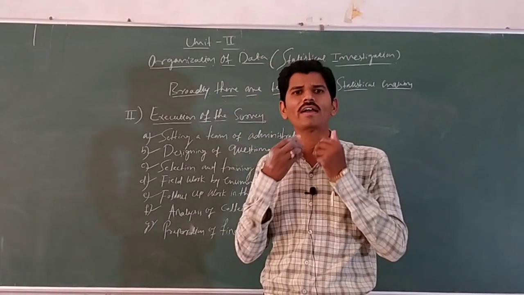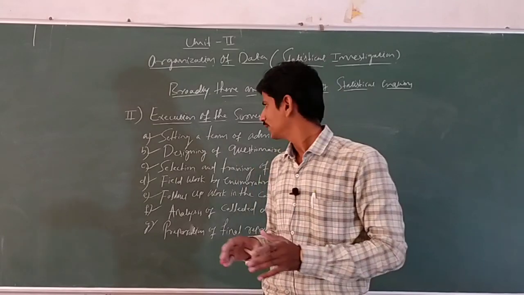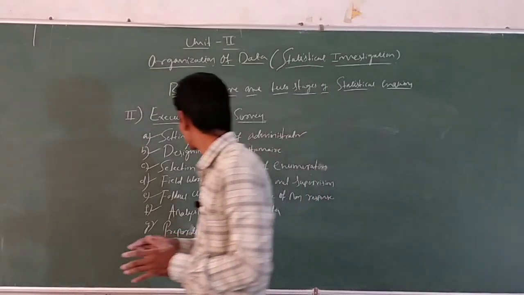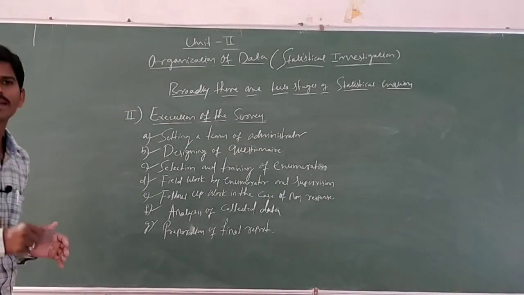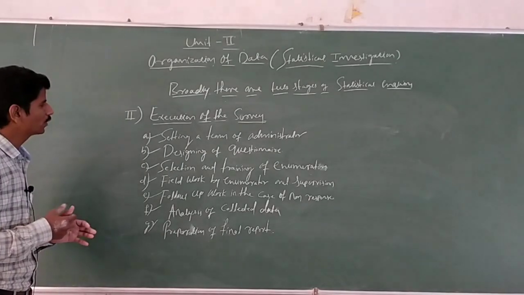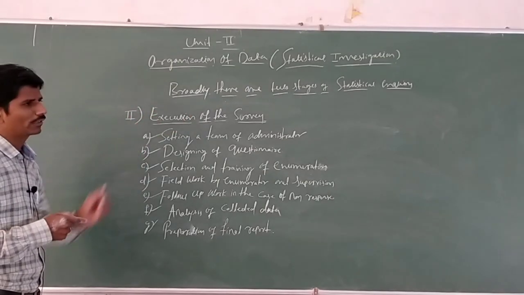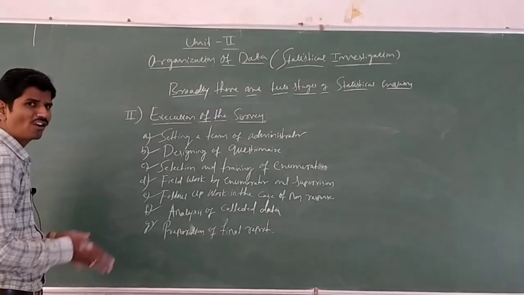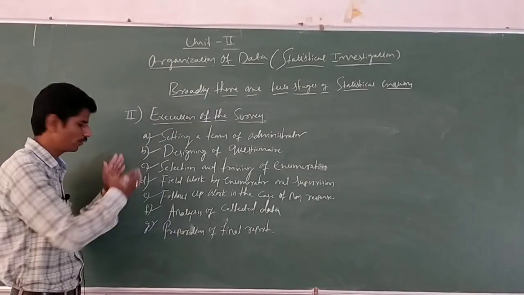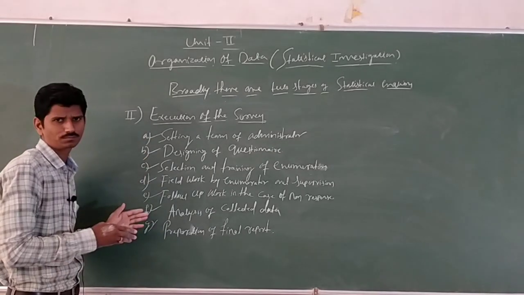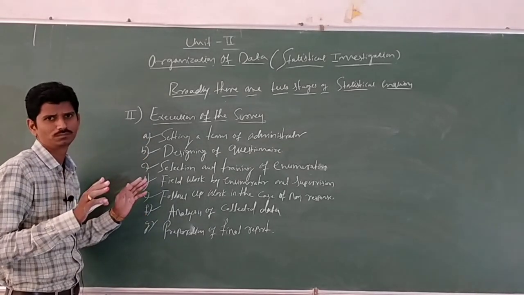You have to prepare the final report. Okay, these are 7 steps in the execution of the survey. It is also very important to mention the steps in order of the execution of the survey. Here you have to only mention points, not explanation.